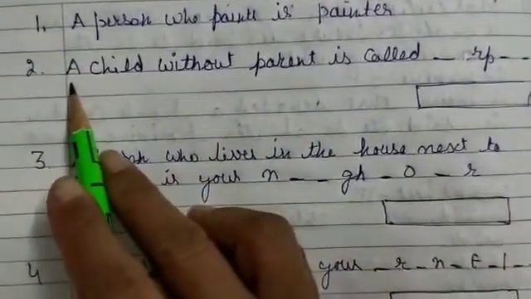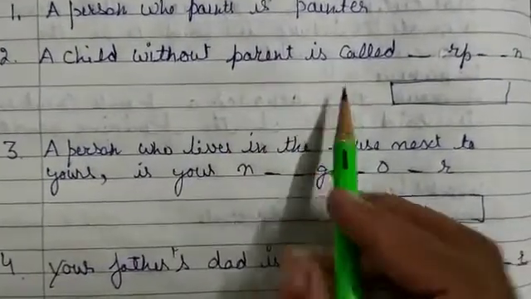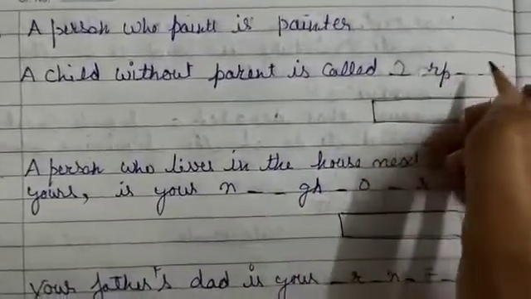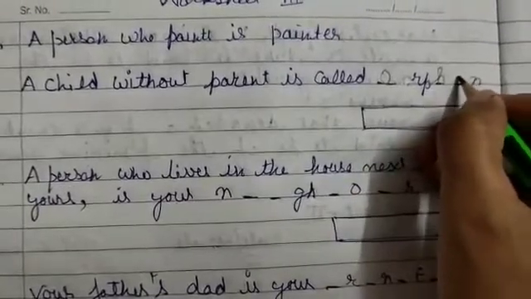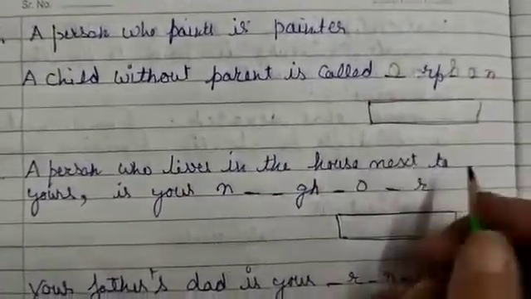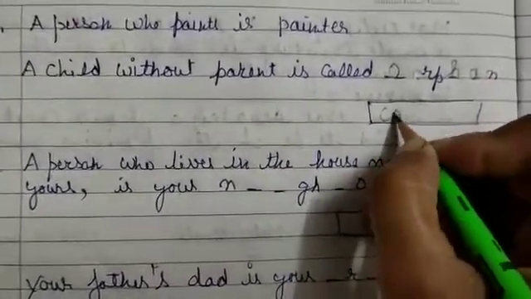Number 2, a child without parents is called orphan. ORPHAN, orphan. So orphan is a which gender? It's a common gender. You will write common.